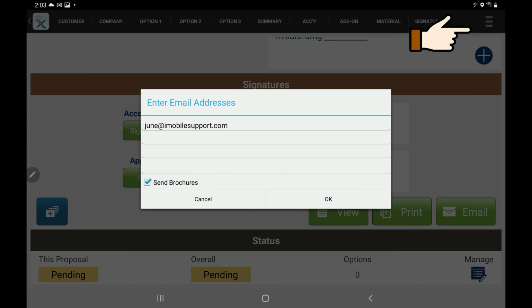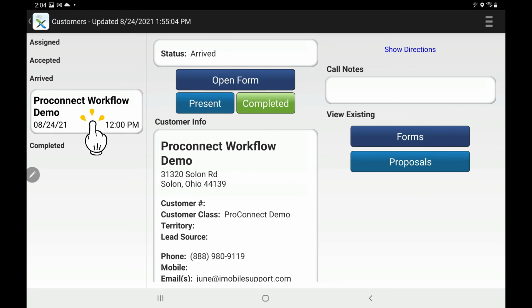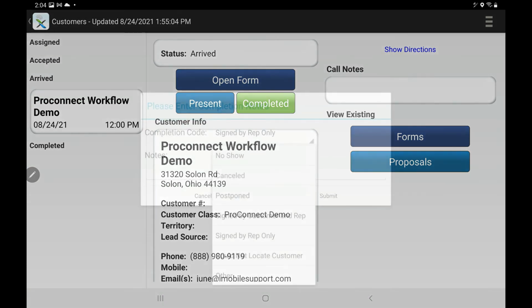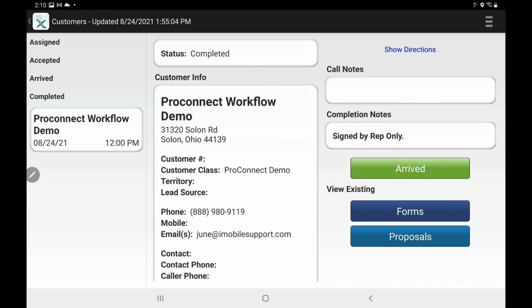And your final step is to return to the navigation menu to complete the sales call. You'll view the schedule, tap on the customer's name, tap on Completed, and select a completion code. Once the job is completed, you will receive a back office email. You will also receive a back office email each time you revise this quote at any date in the future.